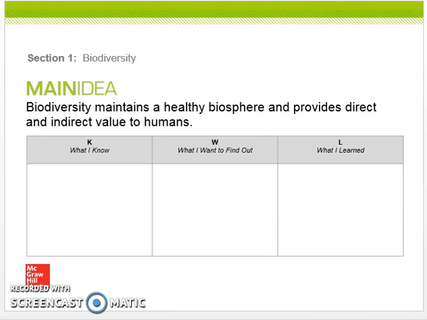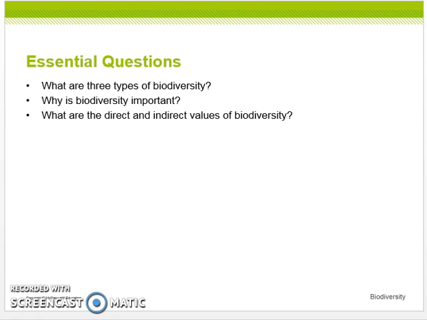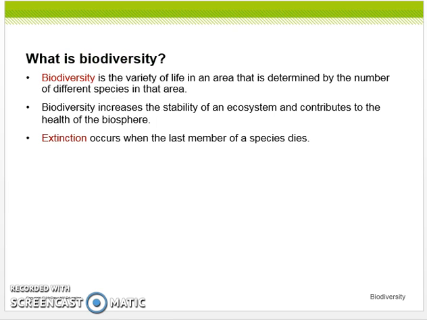Bio 5.1, we're talking about biodiversity for Section 1. It maintains a healthy biosphere and provides direct and indirect value to humans. What are the three types of biodiversity? Why is it important? And what are the direct and indirect values of biodiversity?